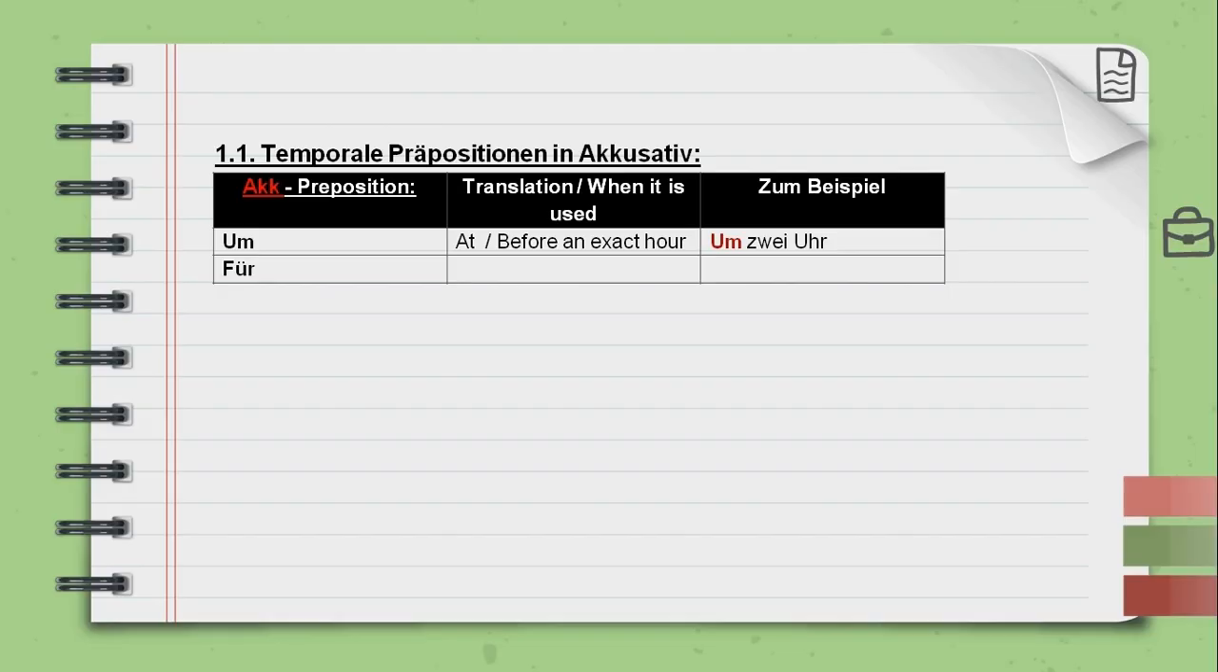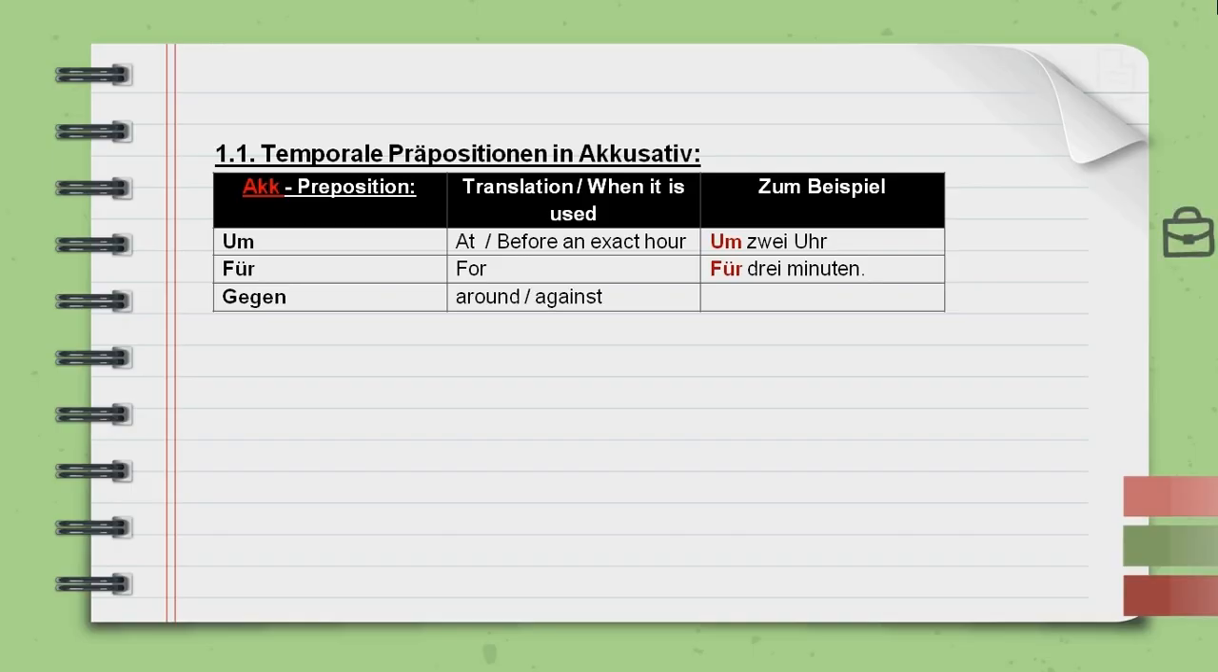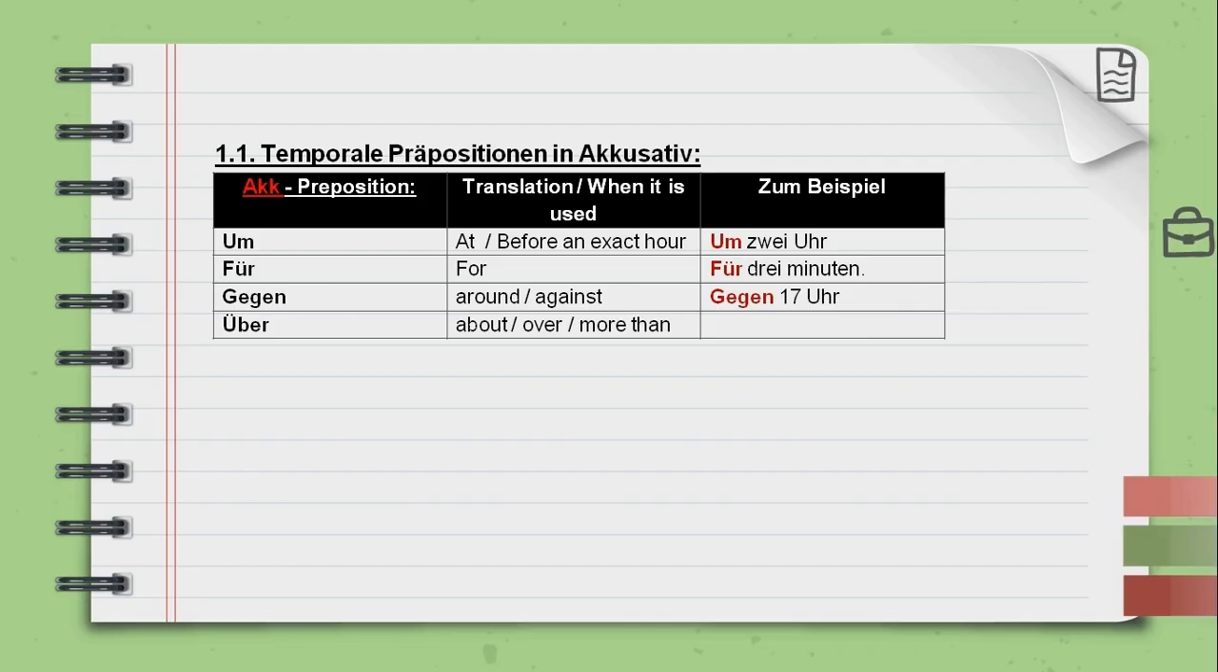Für, in translation for, for example, für 3 Minuten, for 3 minutes. Next, we have the preposition gegen, meanings around or against, gegen 17 Uhr. Über means about, over or more than. Über 15 Tage, about 15 days.